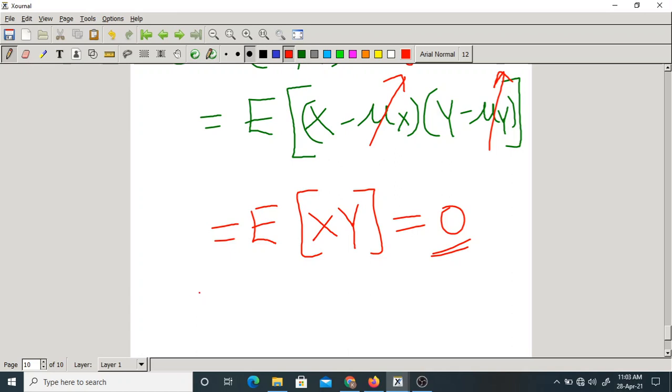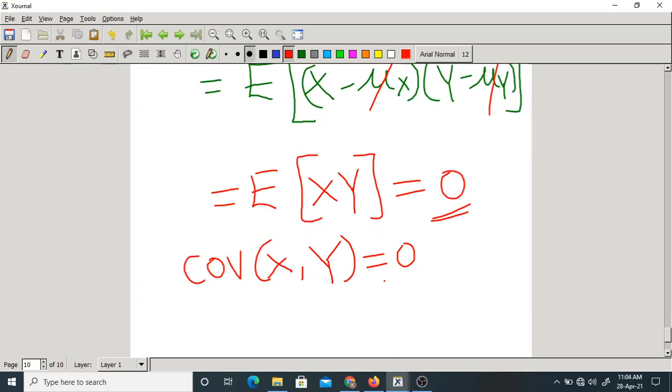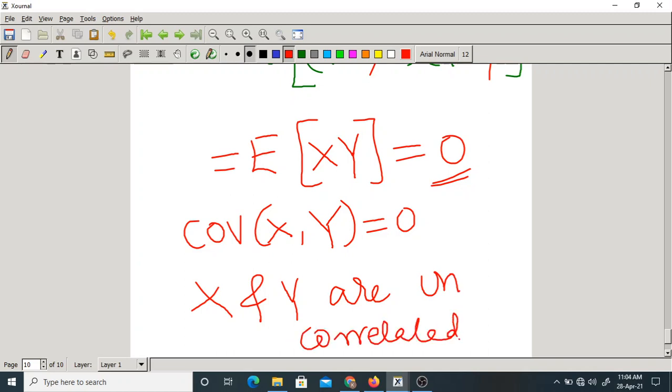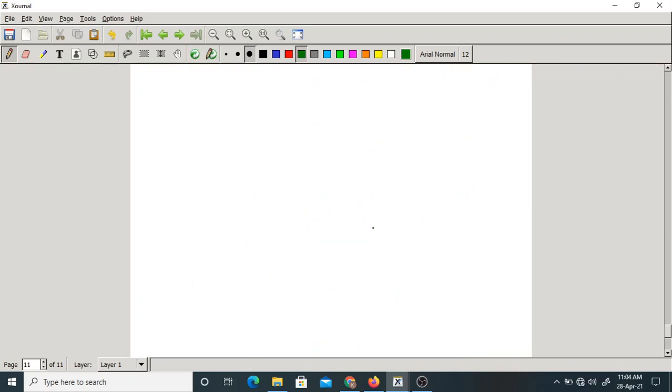So the covariance is 0. Which means x and y are uncorrelated. Now the question is, are they independent?